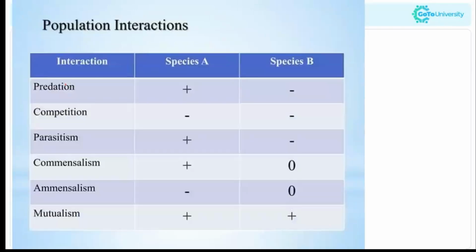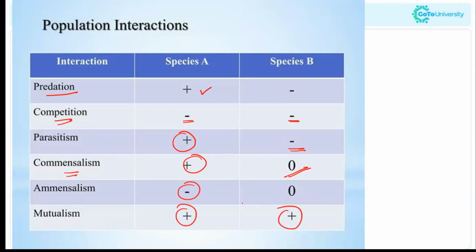Now we'll conclude with the summary diagram here. Predation: one species is benefited and the other is harmed. Competition: both the organisms are harmed because they are competing for the same resource, though either one could be benefited or harmed. Parasitism: one will be benefited and the other will be harmed. Commensalism: one will be benefited, the other will be neither harmed nor benefited. Amensalism: one will be harmed and the other will be neither benefited nor harmed. Mutualism: both the organisms will be benefited.